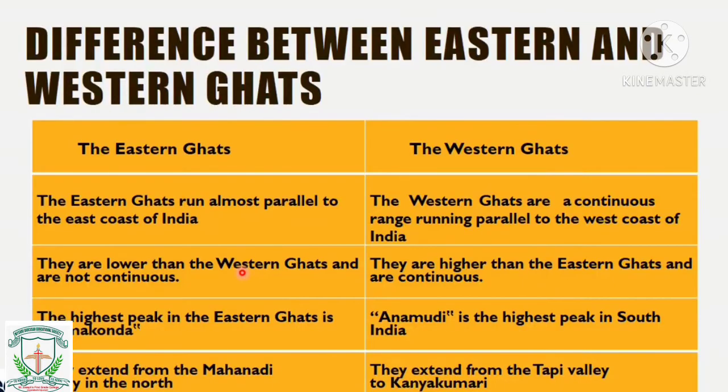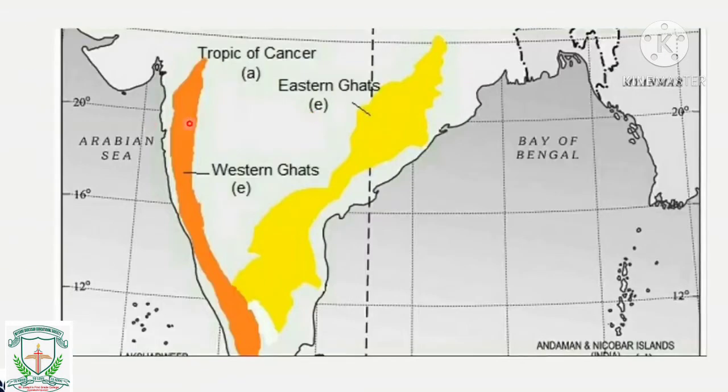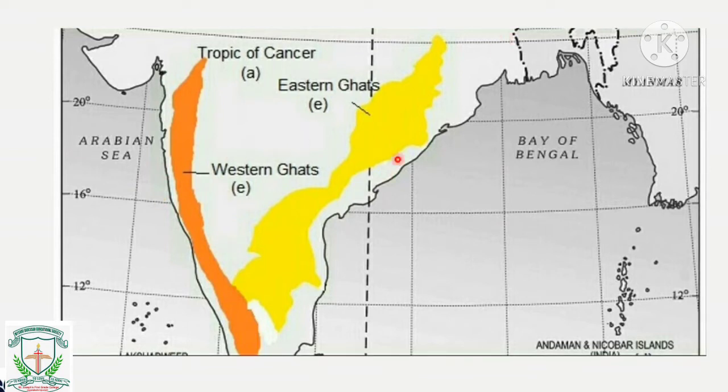So next we'll be starting with the difference between eastern and western ghats. Okay, so what are not plains? We are studying about ghats. So eastern and western ghats. As you can observe from this figure, they are present nearly in south India, between the Bay of Bengal and the Arabian Sea. The orange portion you can see in the western part is the Western Ghats, and this yellow region is nothing but the Eastern Ghats.